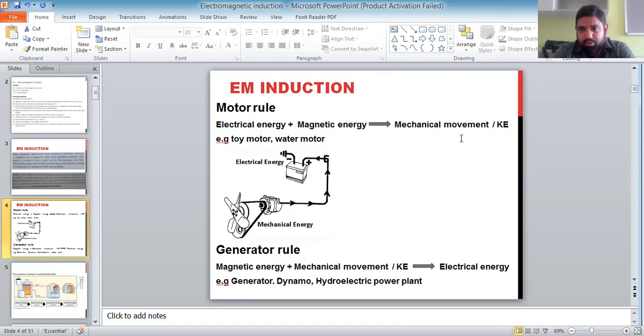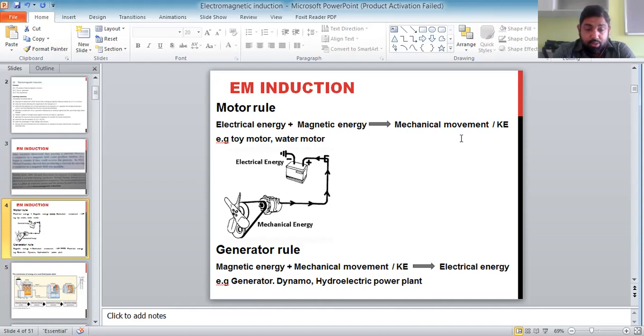I guess it's very simple for a generator. The output of a generator is electrical energy. If we talk about the motor, the output of a motor is mechanical movement, force, or kinetic energy. So both have different inputs and outputs. For a motor, we provide electricity, so electricity and magnetic energy are the input and the output is kinetic energy. For a generator, the inputs are magnetic energy plus mechanical movement or kinetic energy, and the output is electrical energy.